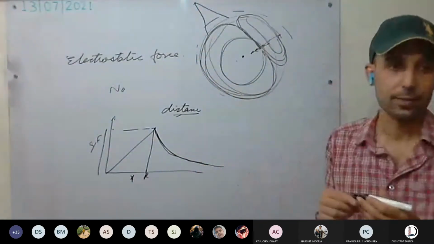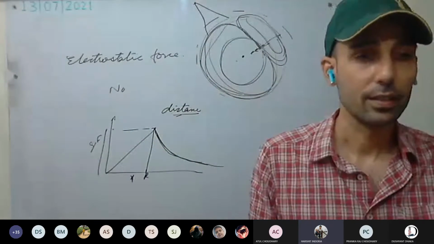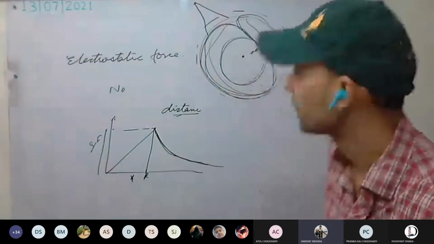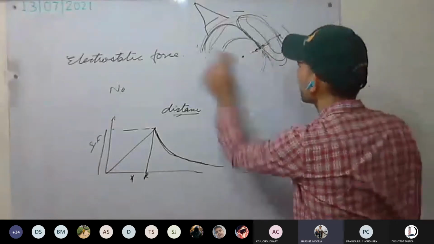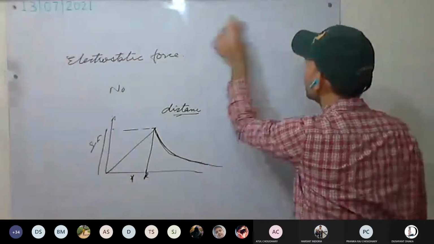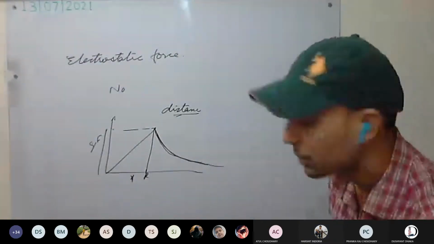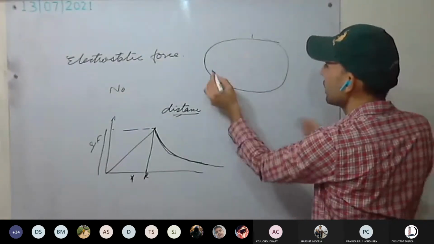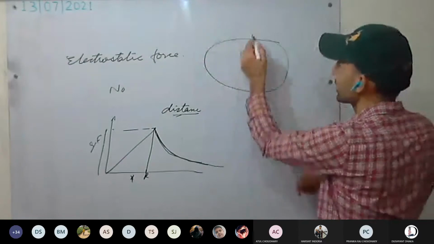It keeps on decreasing as you move in space. Sir, it is said that at the poles the gravitational force is maximum and at the equator it is minimum. Why? There are some more reasons as well. Okay, for example, this is the Earth, a little bit flattened like this.